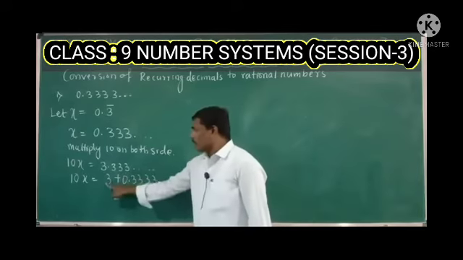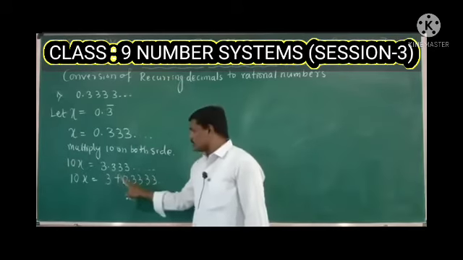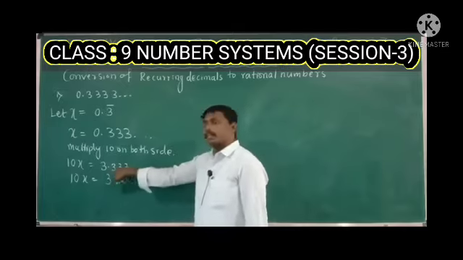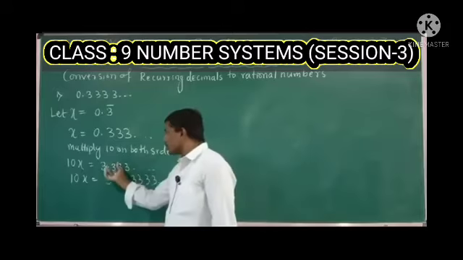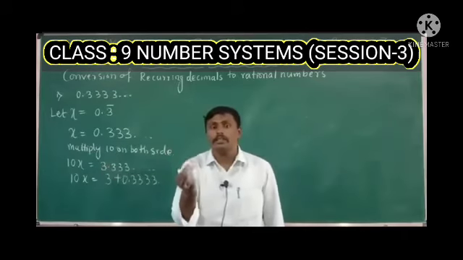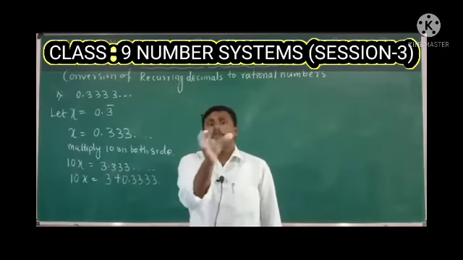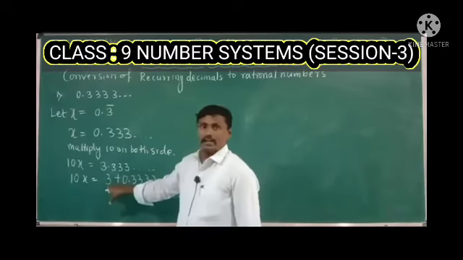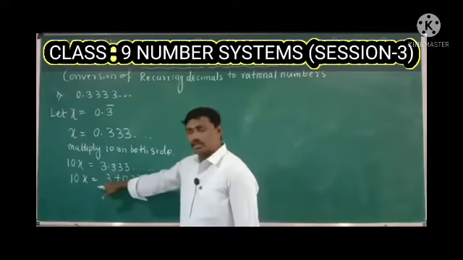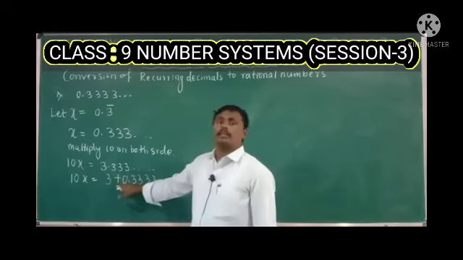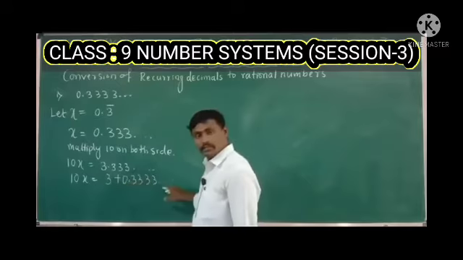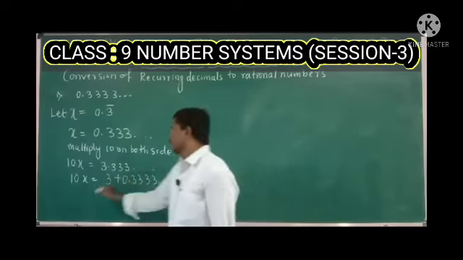When we add, 3 plus 0.3333... is nothing but 3.333... only, right? So we are splitting the whole number 3.333... into two parts. First one is 3, the whole number or integer part, and the second one is the decimal part.